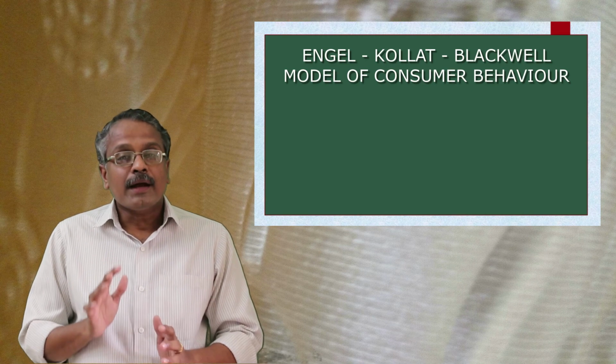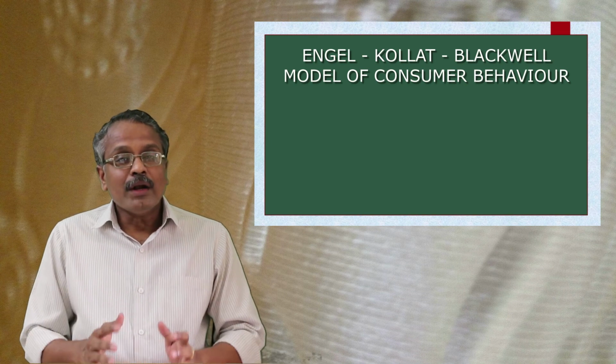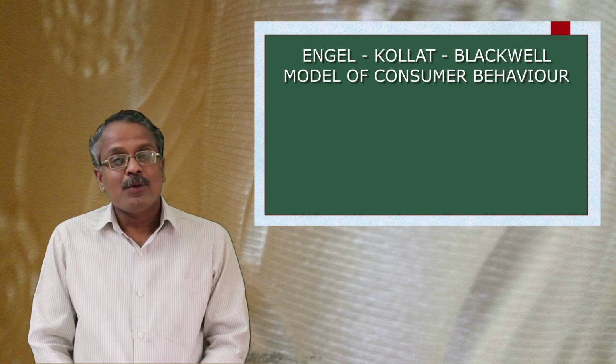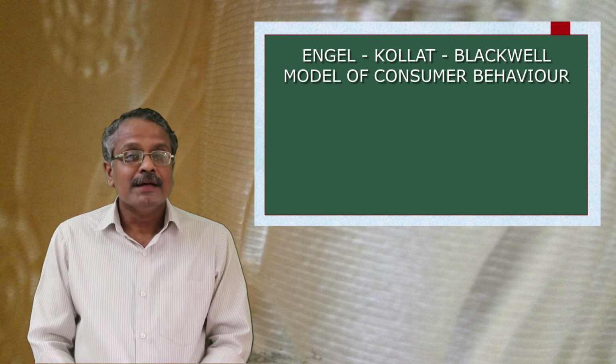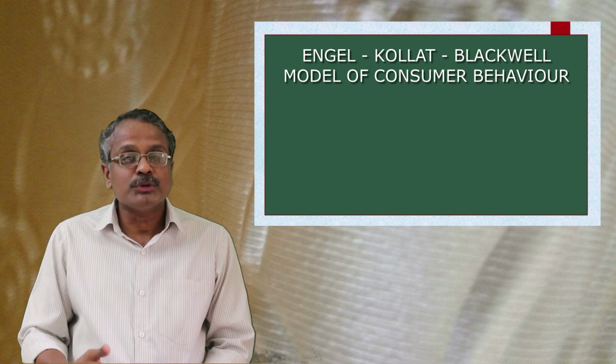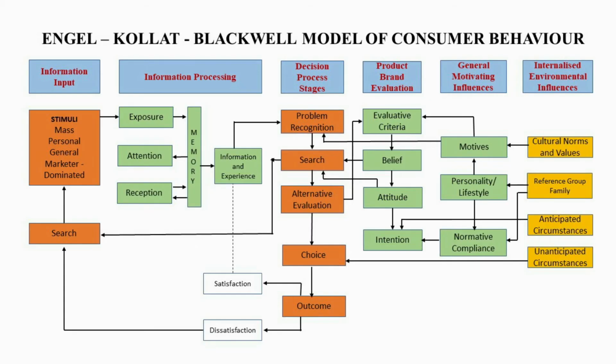These may be the unexpected factors which may affect the consumer purchase actions. Now the consumer reaches the purchase action. The model doesn't end here. One of the main features of the EKB model is that it explains the post-purchase situations also. This is the outcome of the purchase. It may be positive or negative.